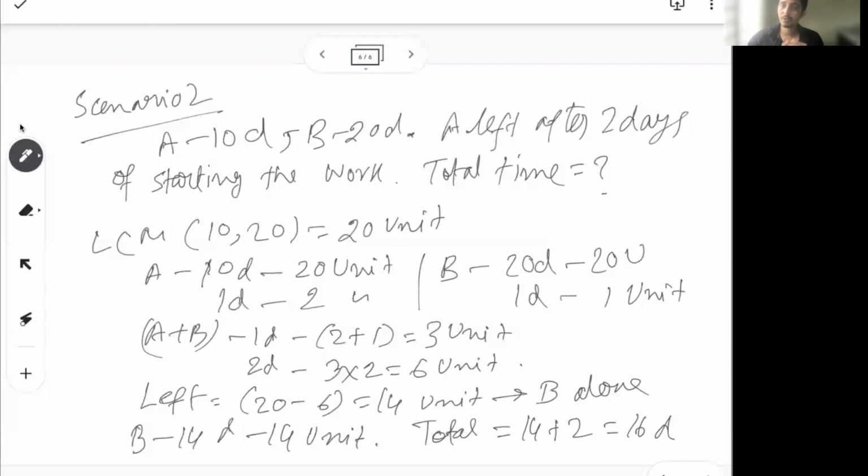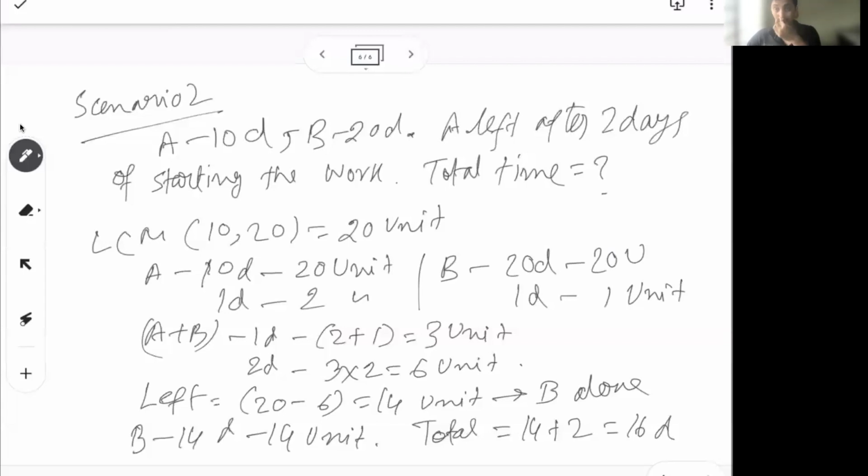But be careful on this, because sometimes they will ask how much more time B will take after A left, or how much time B will take from the point that A has left. Basically, if you need to find the time for which B has to work alone to finish the work, then your answer is 14. If they ask for the total time, like in this case, your answer should be 14 plus 2, 16. So be a little cautious about what is asked in the problem.